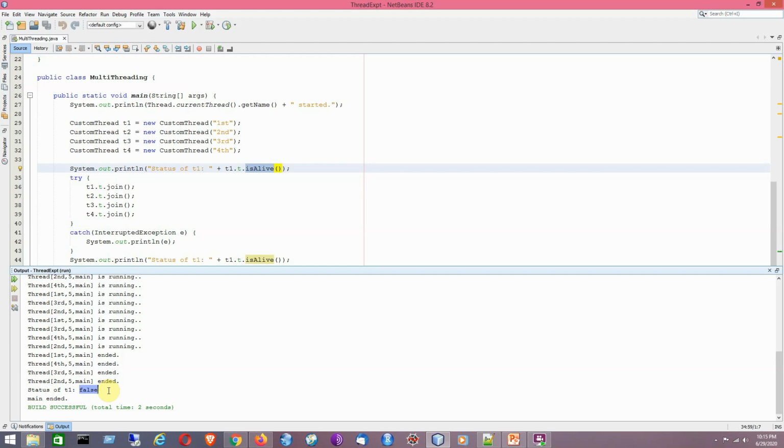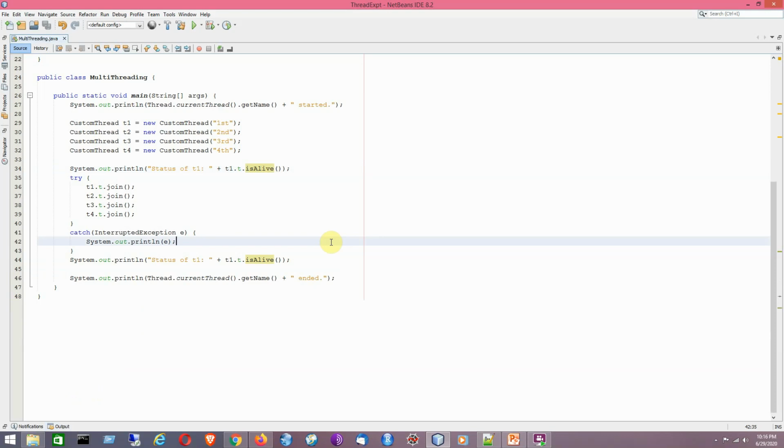It is in dead state, and whenever a thread is in dead state, you won't be able to start it again. So that is the idea. It will show the result as false. Again it is returning a boolean value: true if it is live, and if it is not alive, that means if it is dead, it will show the value false. So that is why we are getting the value false here. That is the logic behind this program.